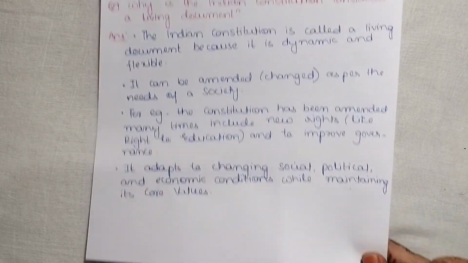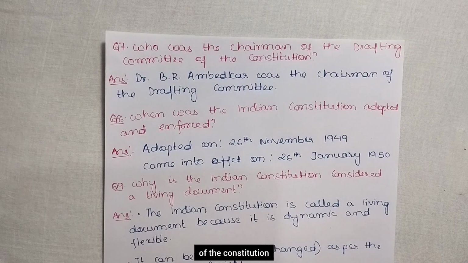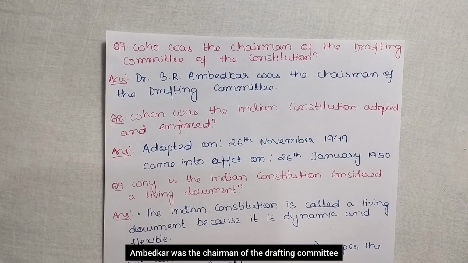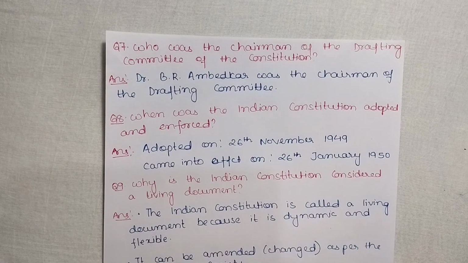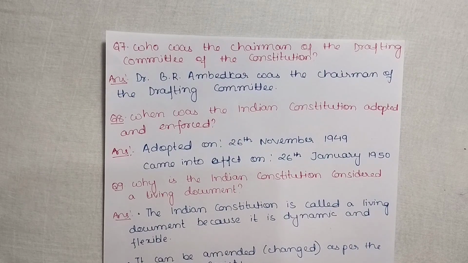Okay. Next question is, who was the chairman of the drafting committee of the Constitution? Dr. B.R. Ambedkar was the chairman of the drafting committee. When was the Indian Constitution adopted and enforced? It was adopted on 26 November 1949 and came into effect on 26 January 1950.